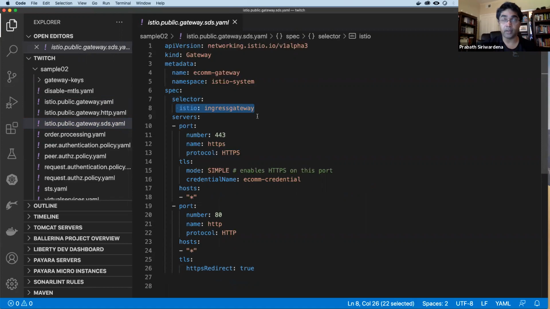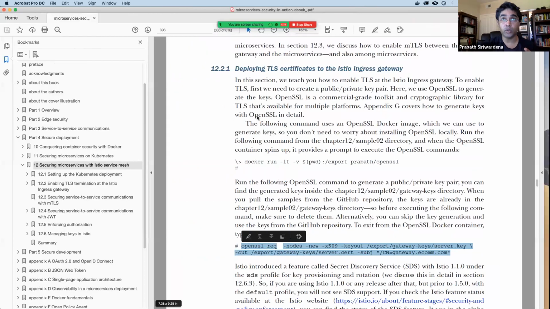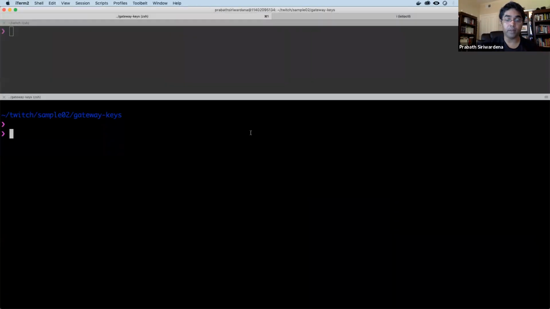Istio Ingress Gateway. If you look at the Istio Ingress Gateway deployment, which is in the Istio system namespace, get deployments, Istio system and Istio Ingress Gateway, and let's say show labels.